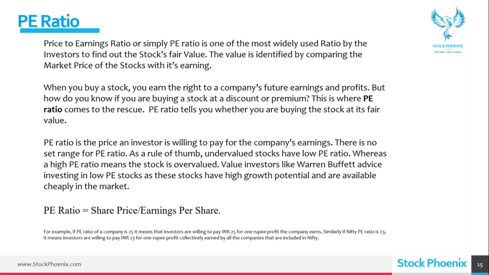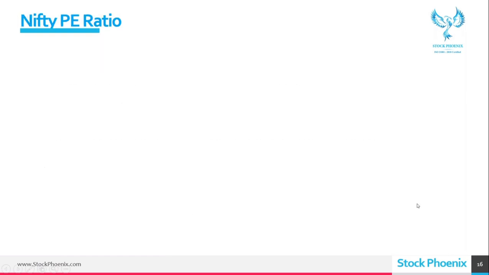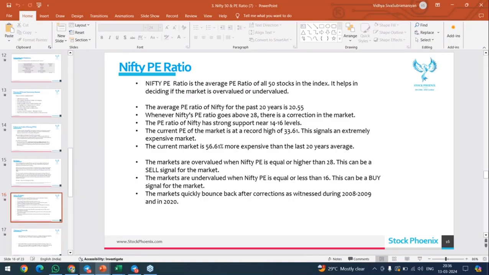So for every 1 rupee profit the company is earning, we are giving the P/E ratio amount: 23 rupees, 25 rupees, 18 rupees. So 2 rupees, 3 rupees, 5 rupees, 16 rupees are fine. 20 rupees, 30 rupees, 40 rupees are not fair value. Okay, so we are going to see where we can refer to these kinds of P/E ratios.